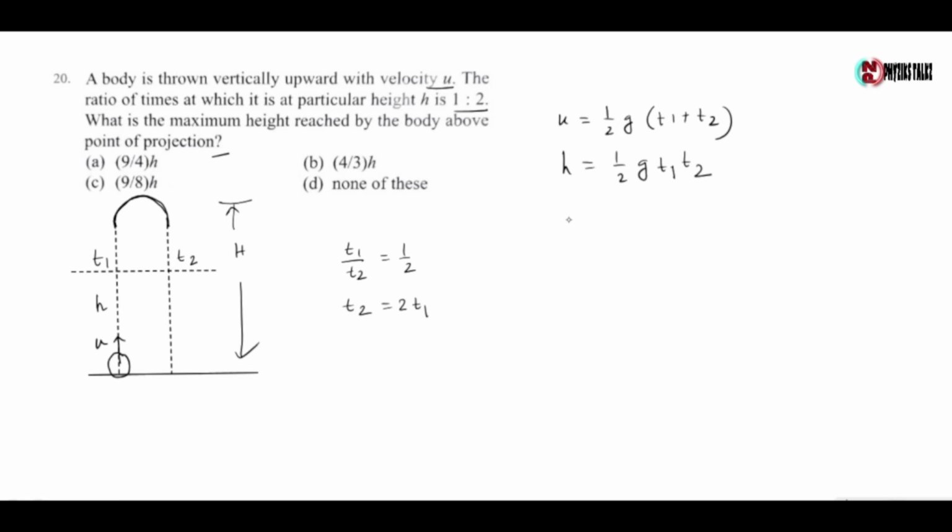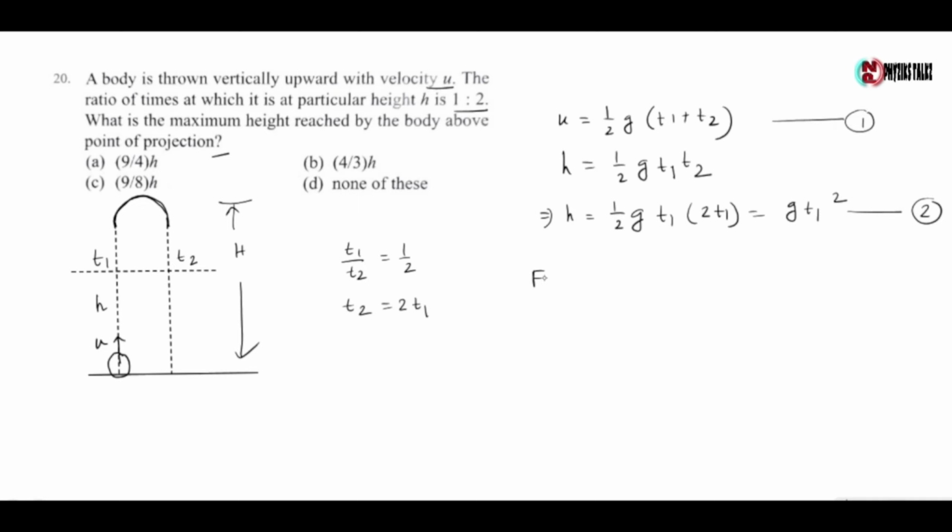So from these formulas we have h equals half g t1 and the value of t2 is 2t1, which gives g t1 square. It is given by equation 2 and it is given by equation 1.